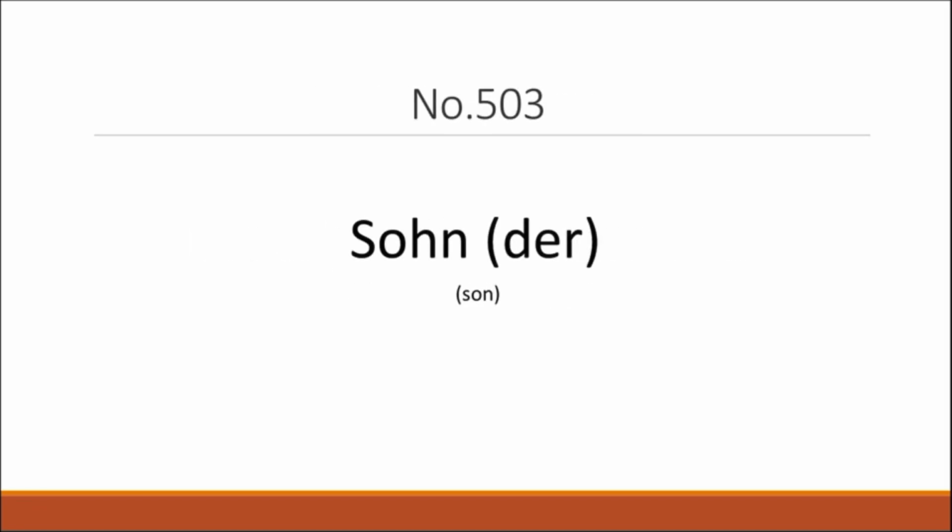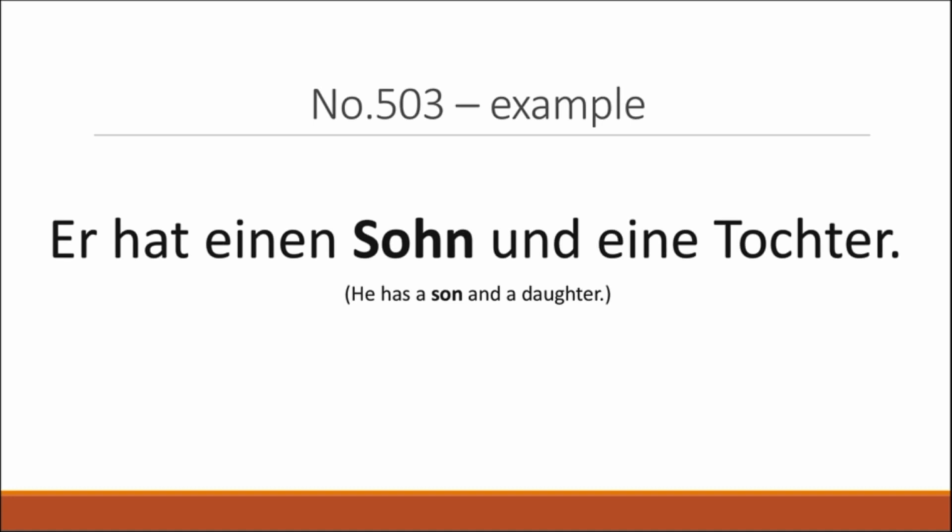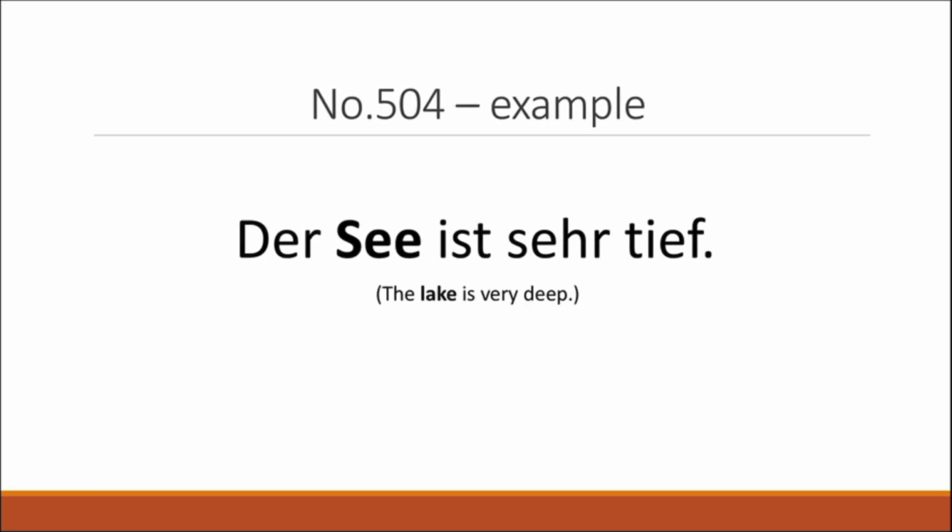Following on, we have der Sohn, which means son. Hat einen Sohn und eine Tochter. He has a son and a daughter. Now we have der See, which means lake. Der See ist sehr tief. The lake is very deep.